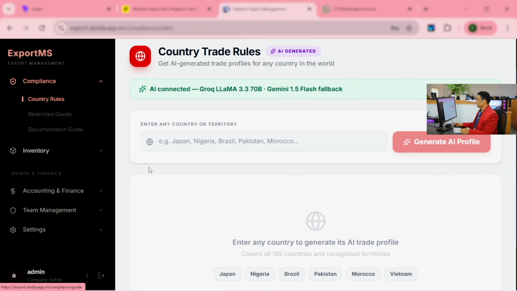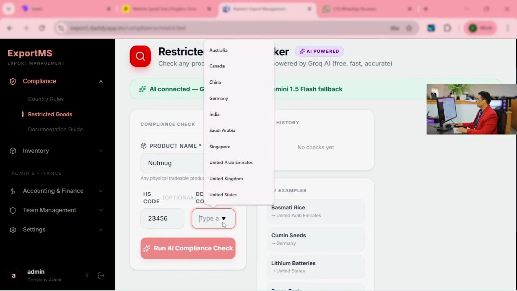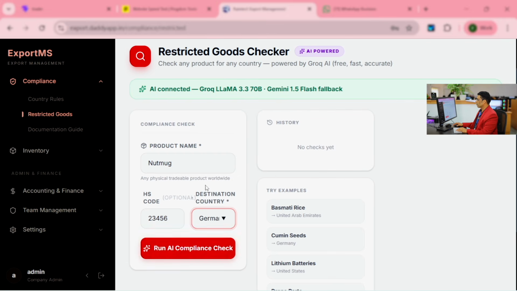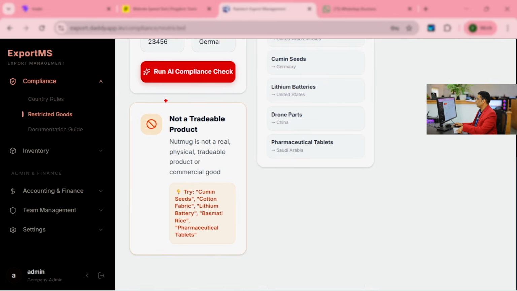Country regulations. Again, I come back to country regulations. Restricted goods, for example, nutmeg. HSN code, I don't know what the HSN code is. Country to Germany. Not a trade product.